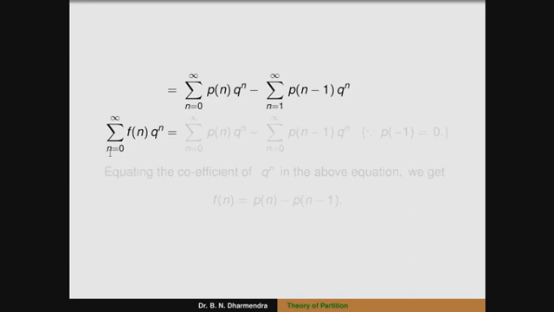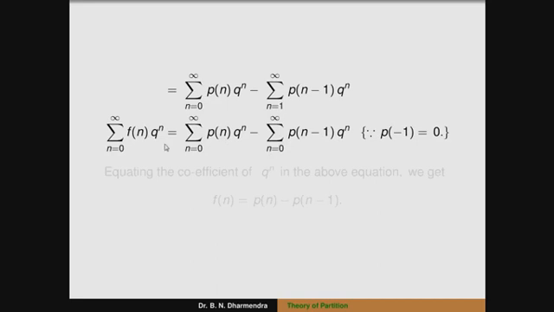So when I observe all these series, the left hand side, the summation n from 0 to infinity of f of n into q to the power of n, is equal to the summation n from 0 to infinity of p of n into q to the power of n, minus the summation n from 0 to infinity of p of n minus 1 into q to the power of n, because p of minus 1 is equal to 0. So without loss of generality, instead of n equal to 1 to infinity, we take n running from 0 to infinity on both the left hand side and right hand side.